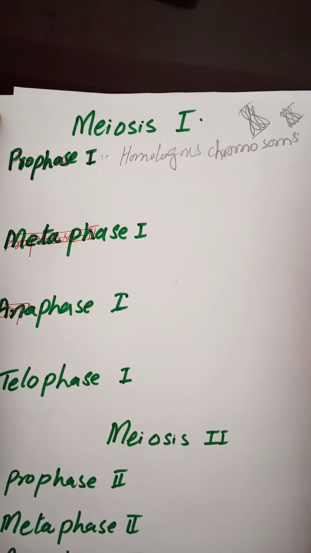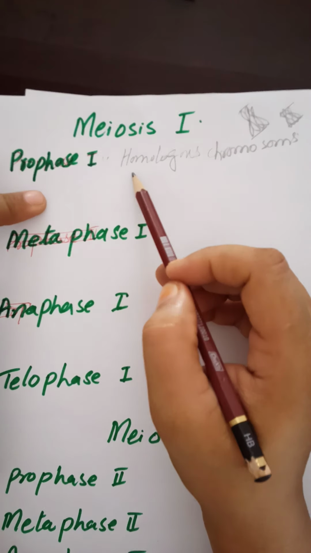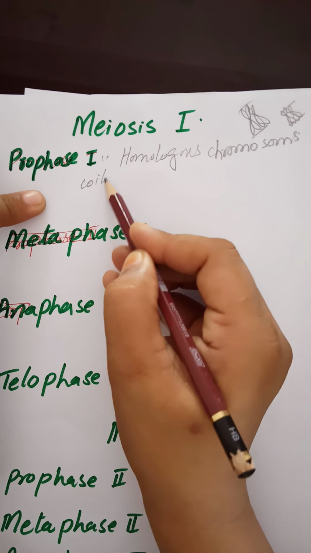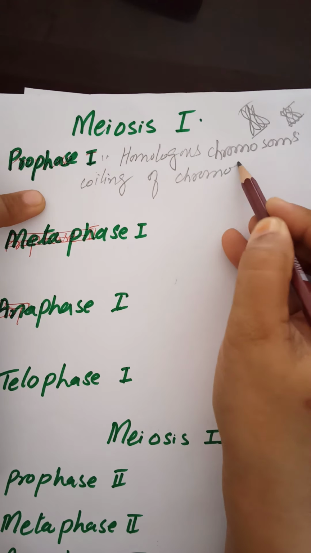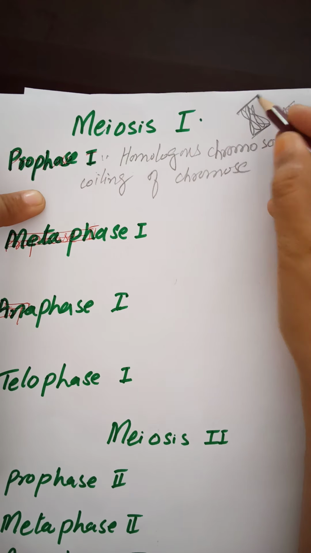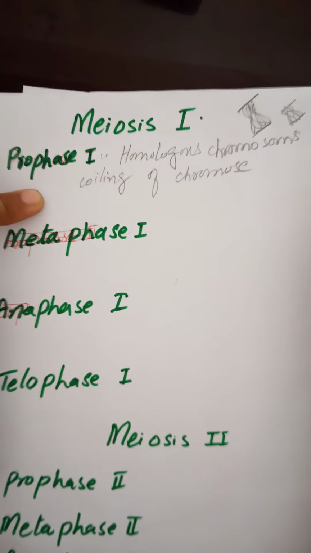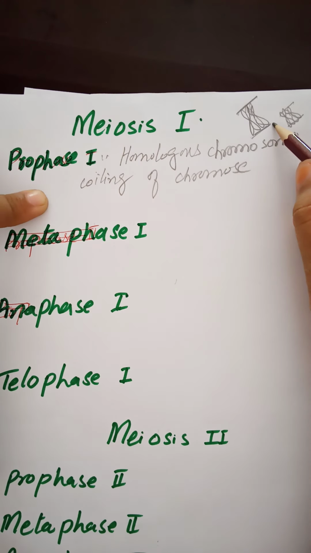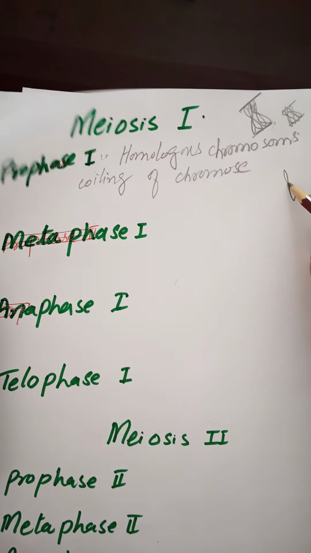The first step of prophase in meiosis 1 is the coiling of chromosomes, or chromosomes becoming visible. Homologous chromosomes make pairs. Every living thing has chromosomes in pairs. If the number of chromosomes is 46 in the human body, then how many pairs? 23 pairs, and each pair has homologous chromosomes. So homologous chromosomes will make their pairs. In some steps, homologous chromosomes may exchange their segments.